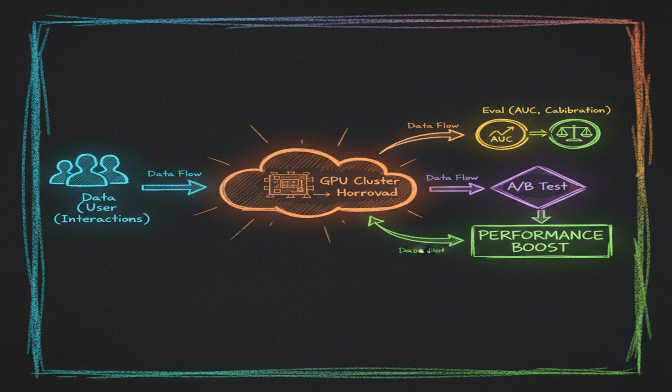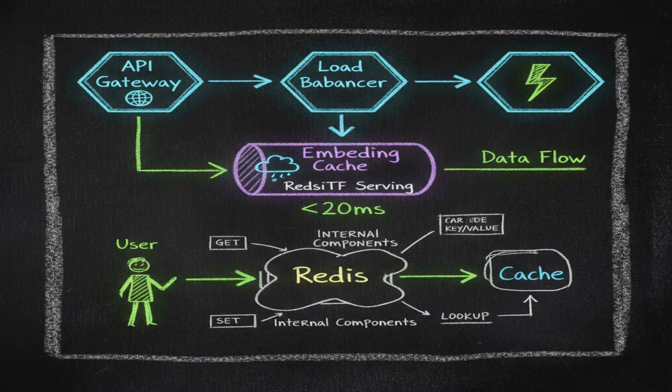Horovod is used because it simplifies distributed training across multiple GPUs or machines. For serving, we use TensorFlow Serving or TorchServe. We use an embedding cache like Redis to store pre-computed user and ad embeddings. This significantly reduces latency.